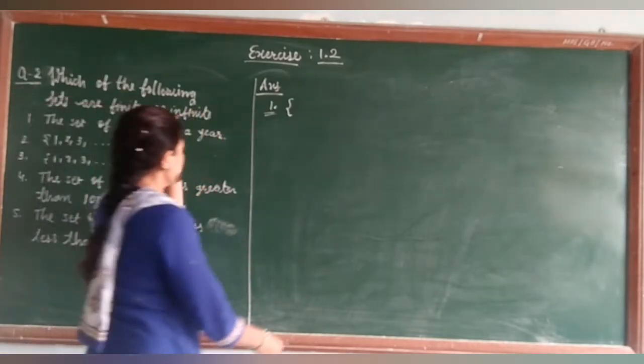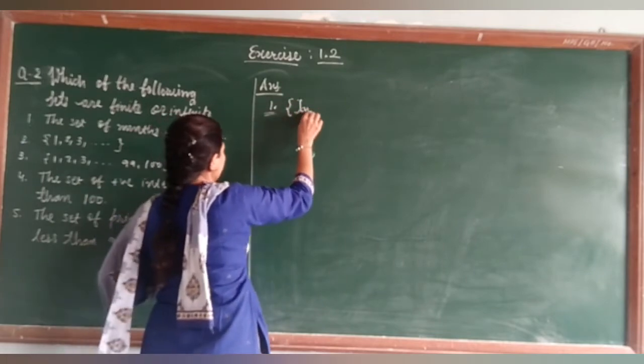Write down the set. So in the curly bracket, we will start from January.